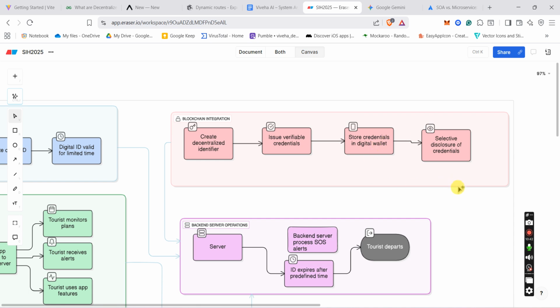And for the blockchain part, we will use the Hardhat blockchain network, EVM, Ethereum blockchain network. But we will deploy our smart contract on the layer 2 network, Polygon, because Polygon has very low gas fees, and Ethereum, we know, has very high gas fees, around 1,000 rupees, and Polygon has very few, like 1 to 2 cents. It is in cents.